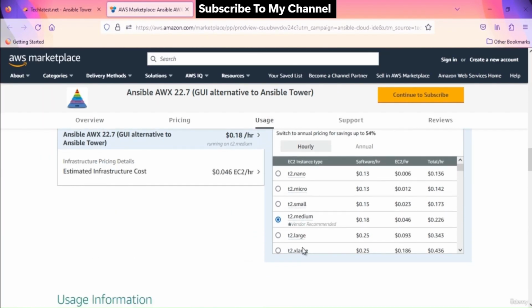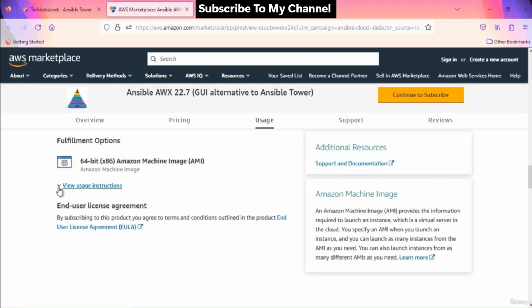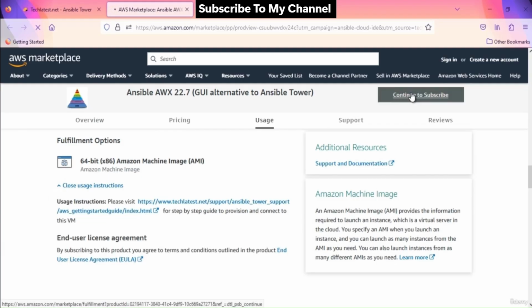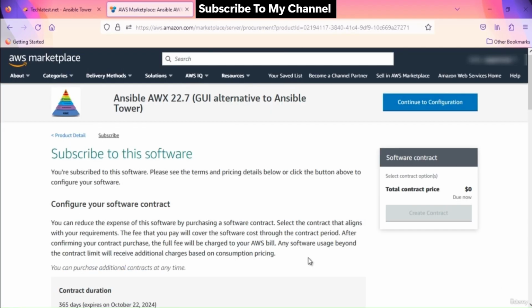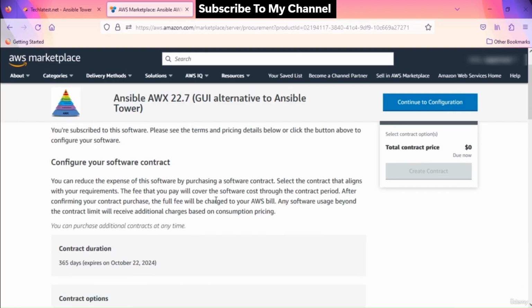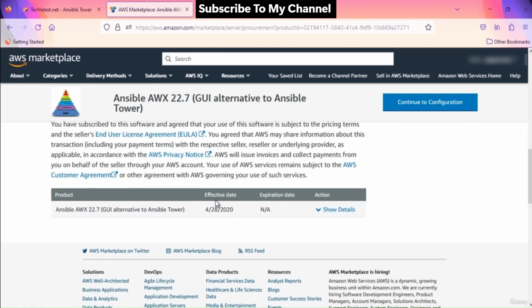Scroll down to check more details like pricing, operating system, vendor recommended machine types, etc. You can check usage instructions from here. Once you are ready, click on the Continue to Subscribe button on the top right corner. Log in with your credentials if you are not already logged in. It will ask you to subscribe to the product. As I'm already subscribed to the product, I'm getting the next screen, which is a default annual contract page.